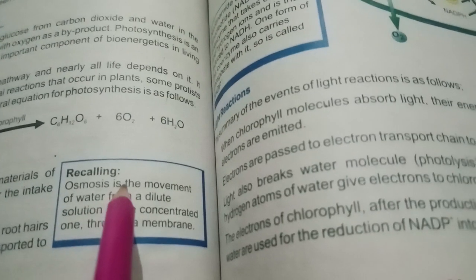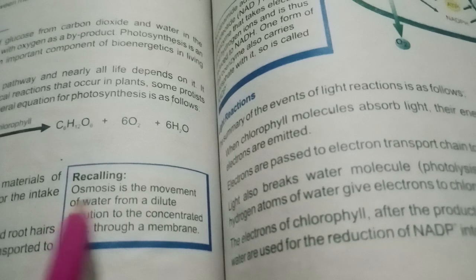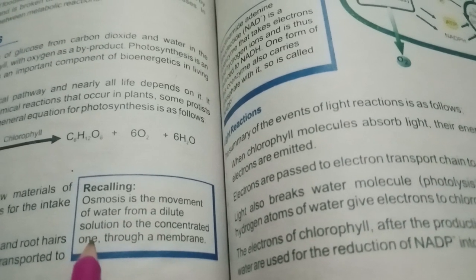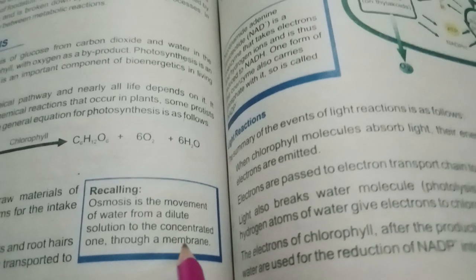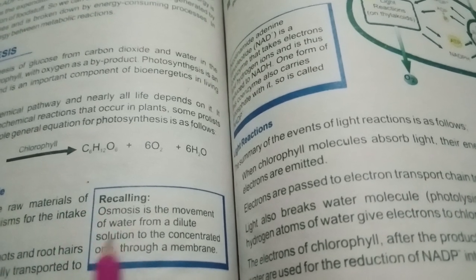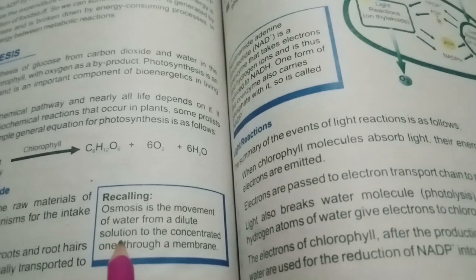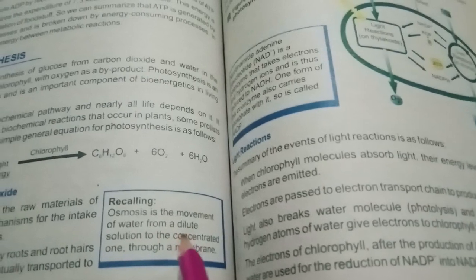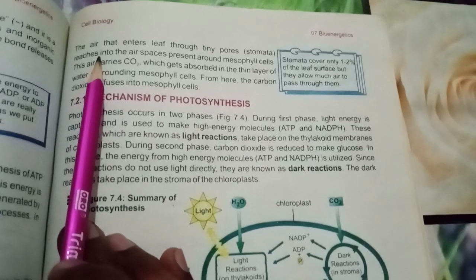Now we recall the definition of osmosis. Osmosis is the movement of water from a dilute solution to a concentrated solution through a membrane. It means that the water and other minerals in the soil form a concentrated solution. So the water enters into the roots by the root hairs and goes upward through the xylem.